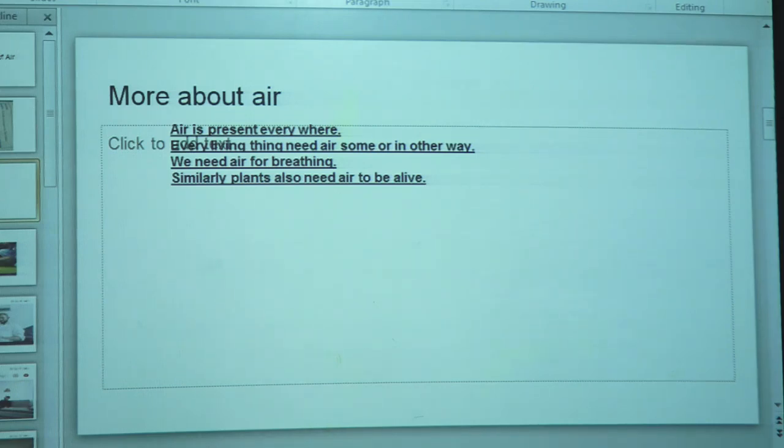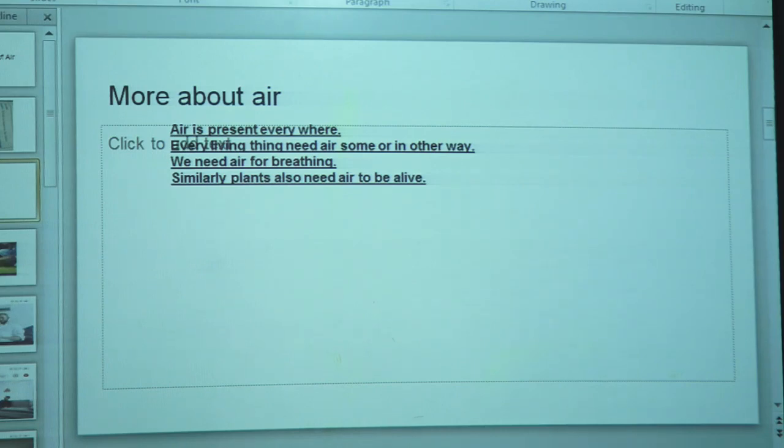Now I will explain more uses of air in our day-to-day life. The very first and most important use of air is that all living things like plants, animals and human beings use air for breathing or respiration. Only the methods are different.